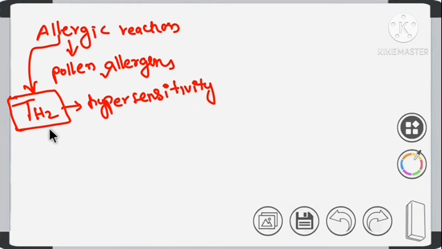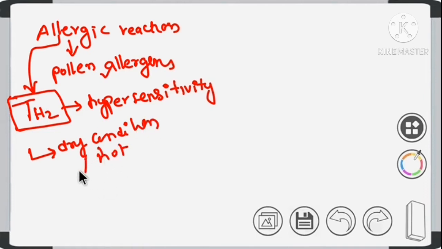Clear? This is usually seen in dry and hot conditions. Where do you see these dry and hot conditions? We see these in summer, right? Or we can say spring season. So that is the reason why this has been named spring katarrh. Clear? Now we'll see the predisposing conditions. One thing we have to remember here is that it is an allergic reaction, mediated by IgE antibodies. Clear?